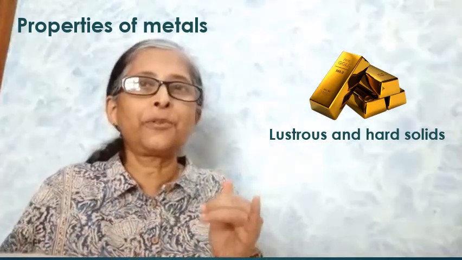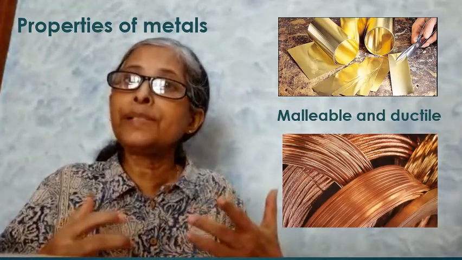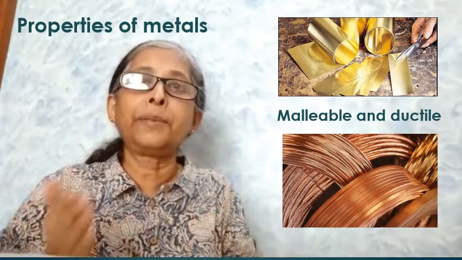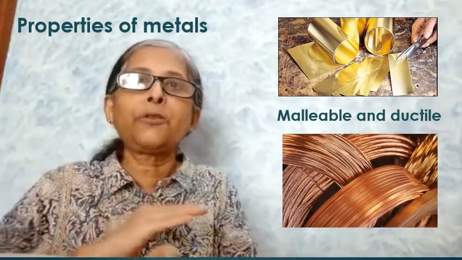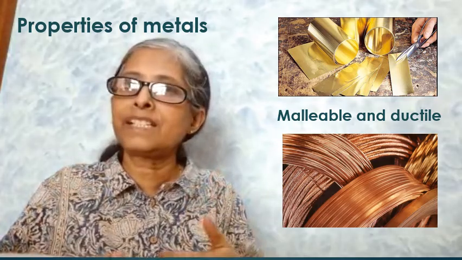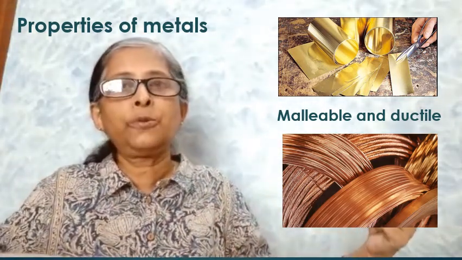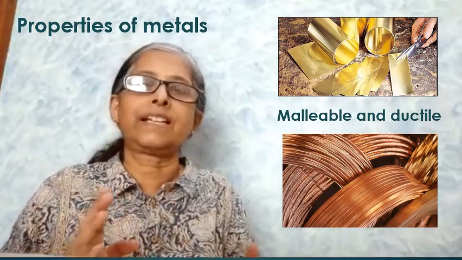So that is the first point. Next point is that they are malleable and ductile. Malleable means they can be made into thin sheets without breaking. And ductile means they can be drawn into thin wires. So, metals are malleable and ductile.